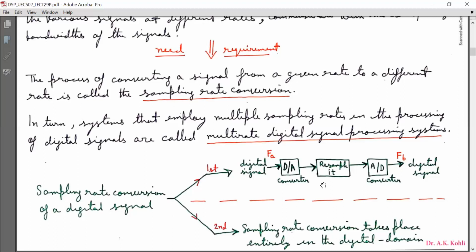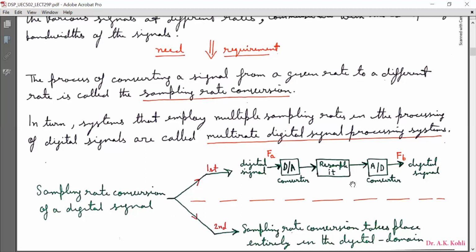Now here it is clear from this block diagram that the input digital signal has sampling rate FA and the output digital signal has sampling rate FB. What do we require? We require a digital to analog converter, a resampling unit, and an analog to digital converter.